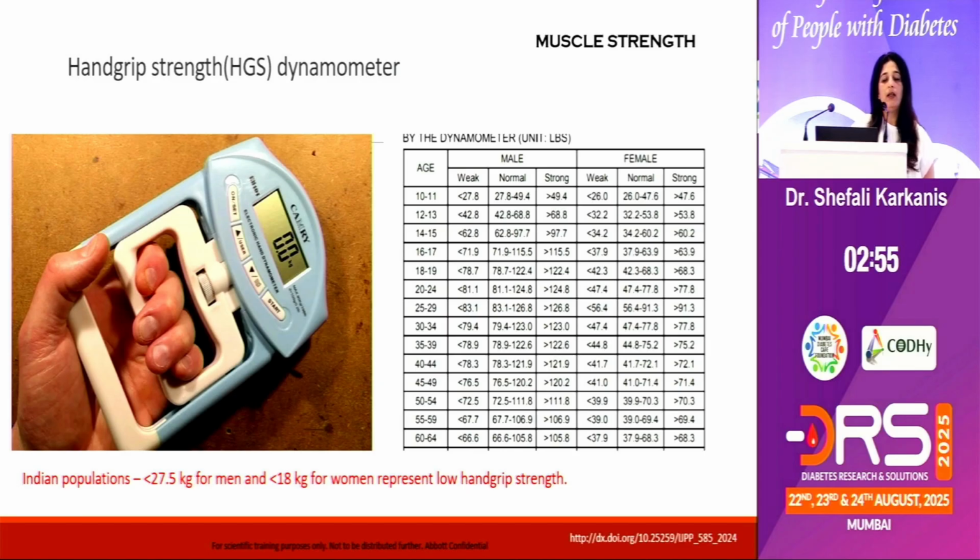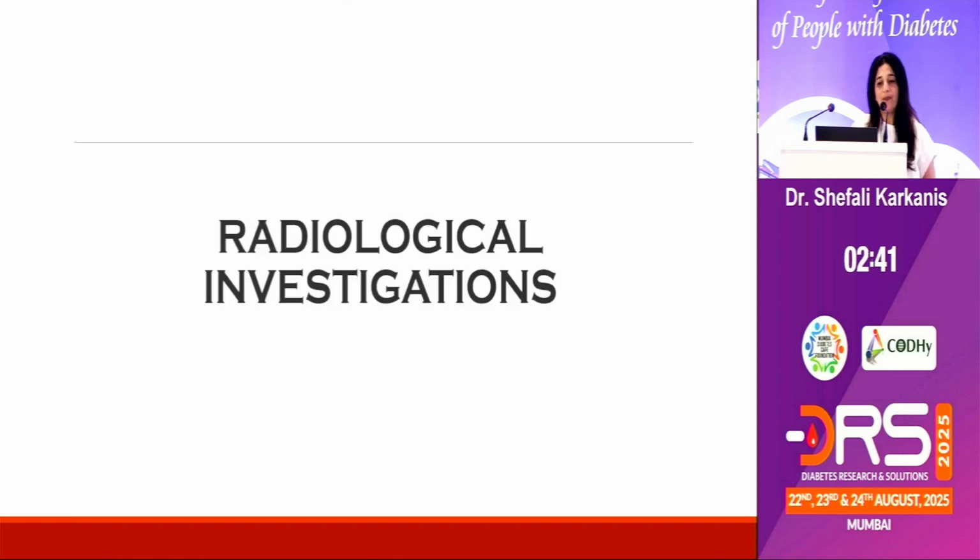Hand grip dynamometer is where you measure the hand grip strength. That is why they say handshakes say a lot more about a person than anything else. In Indian populations, the cutoff values are 27.5 kg for men and 18 kg for women.